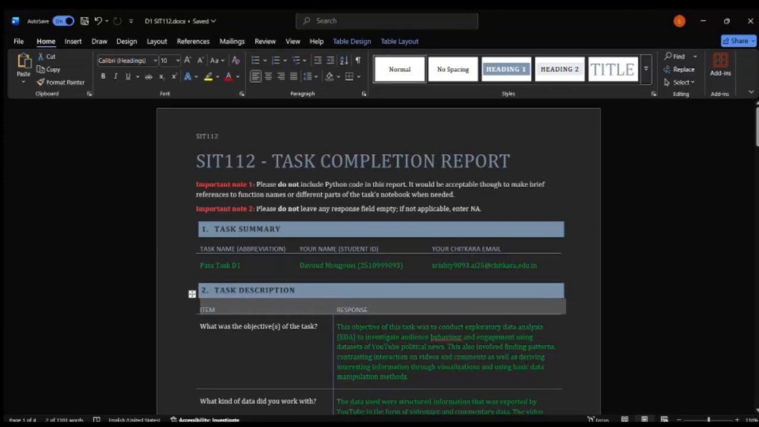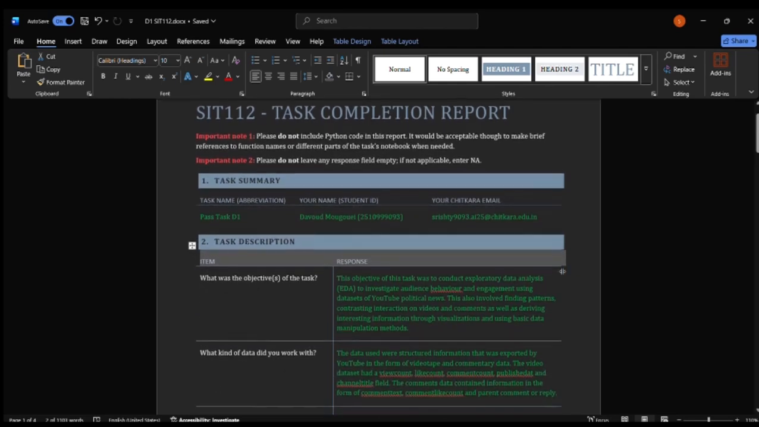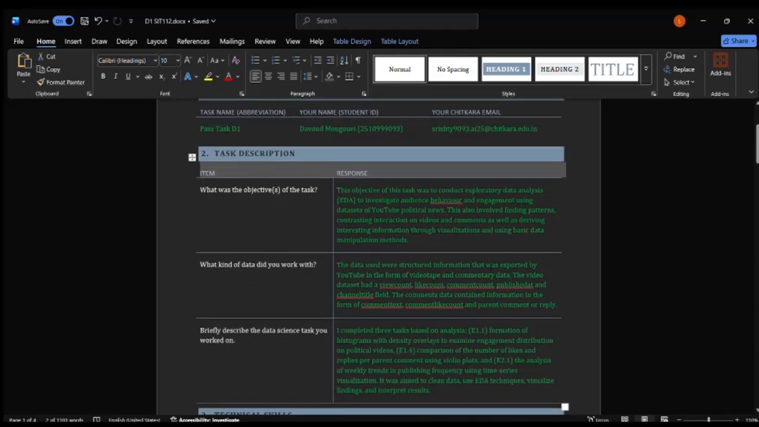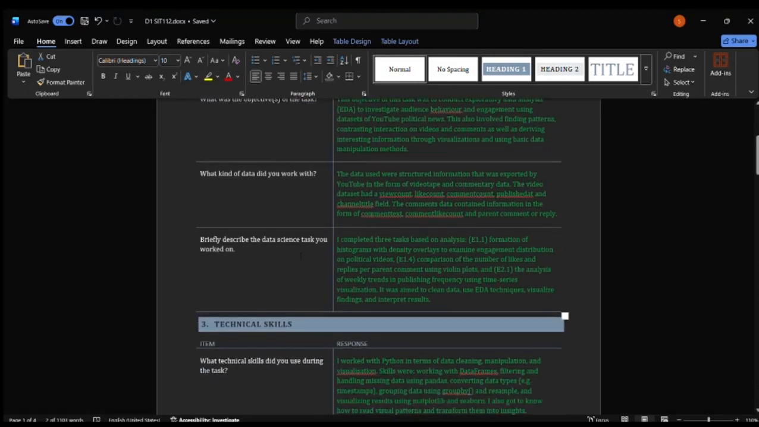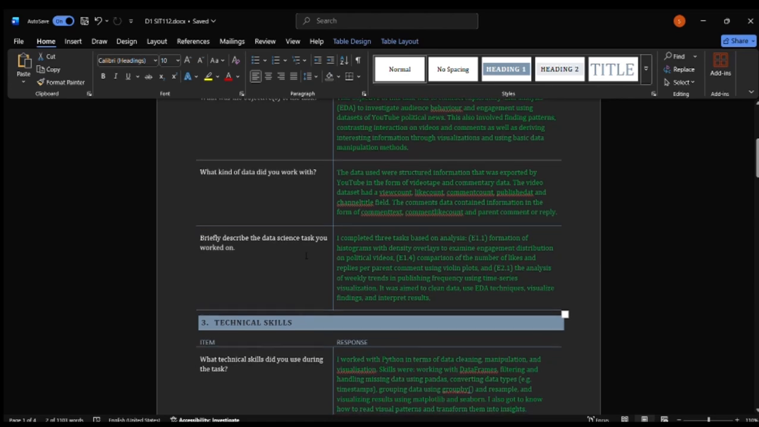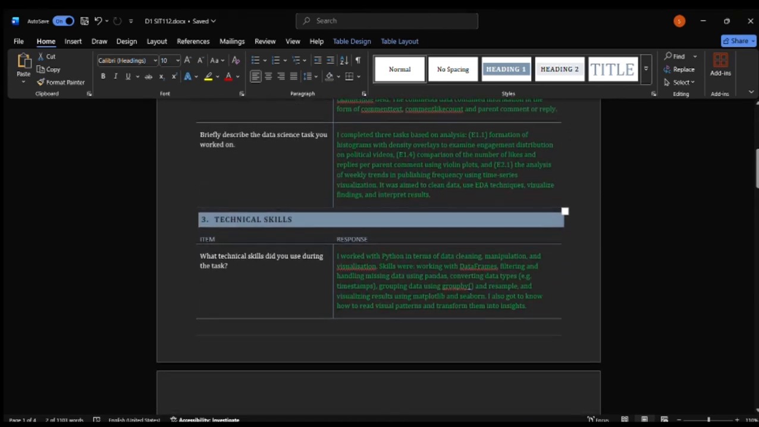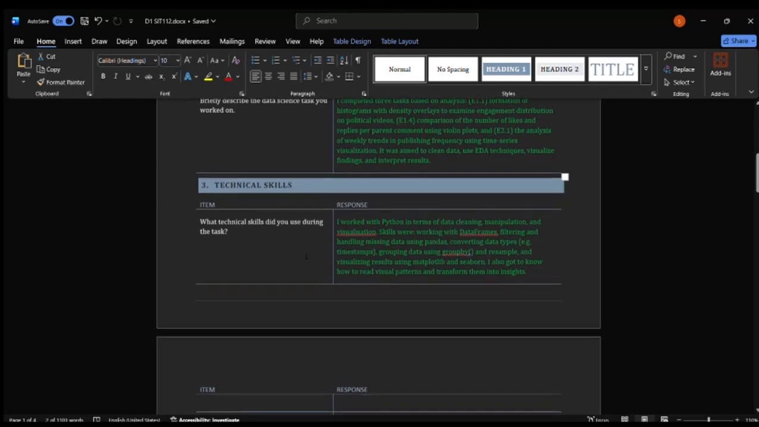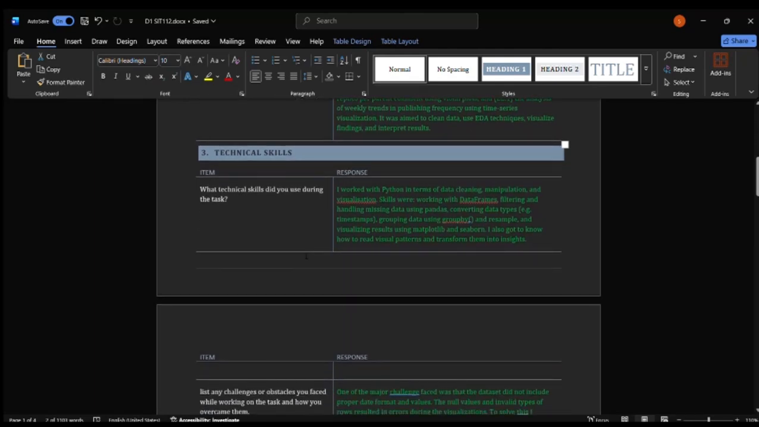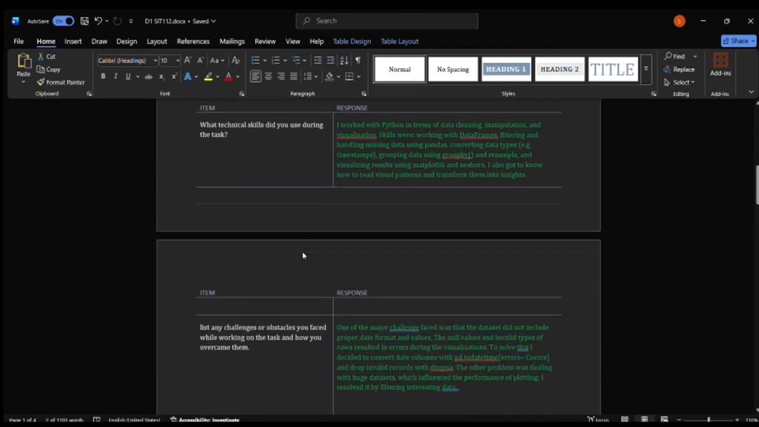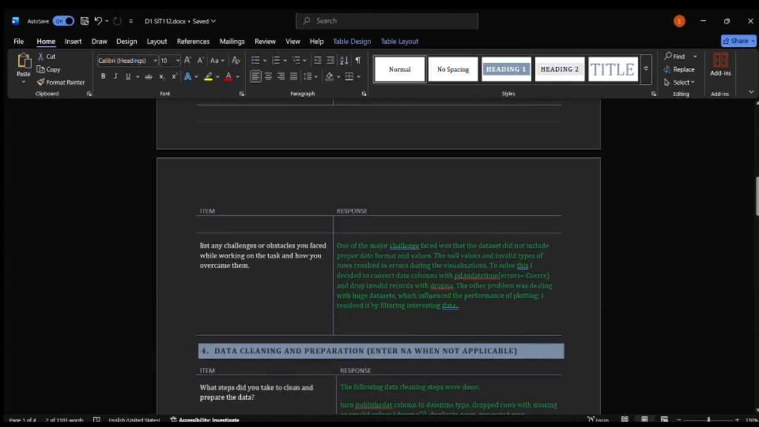So, this is my task description report, in which I wrote what the objective of the task was and what kind of data I've worked with. In this task completion report, I also described the data science task on which I worked and the technical skills I used during the task, like the skills for visualizing the data, creating data frames, and using the group by command to group different types of data. And I also listed some challenges which I faced, which I have already told in the video.